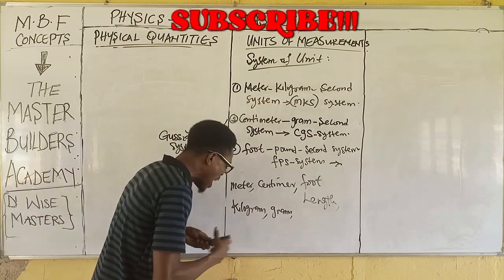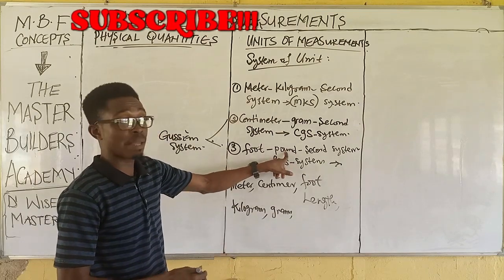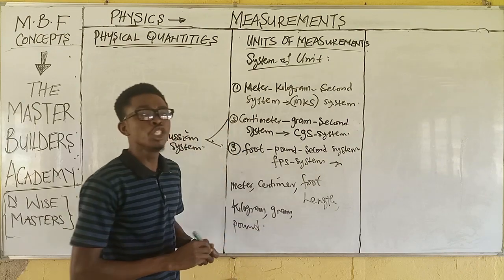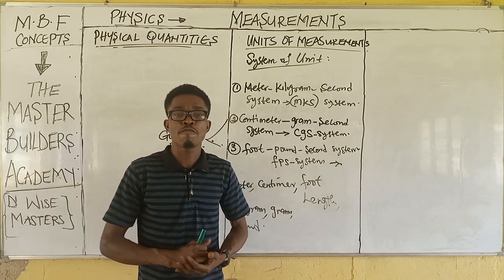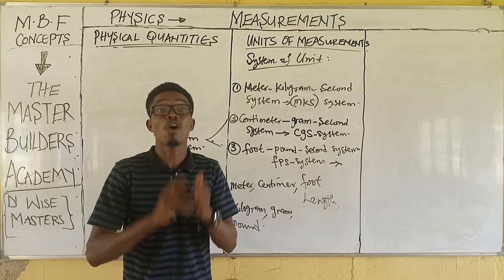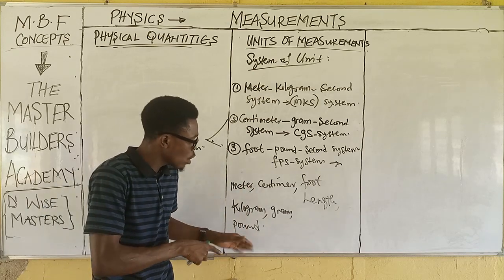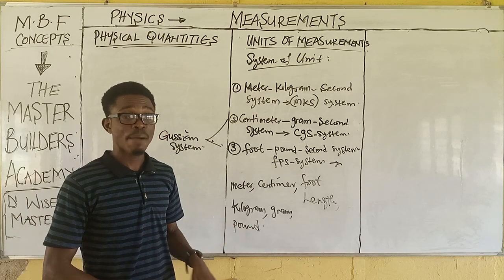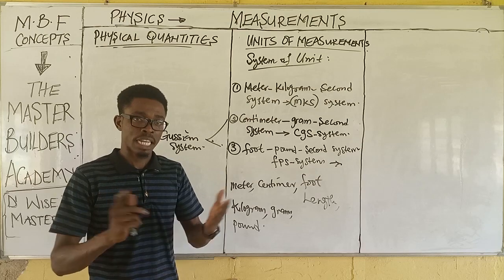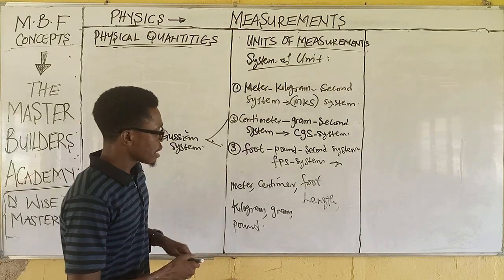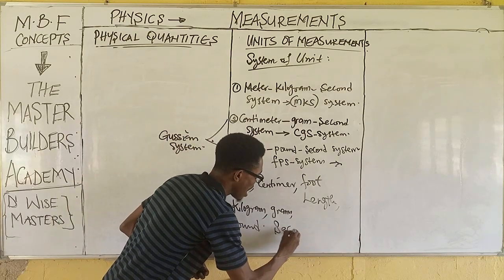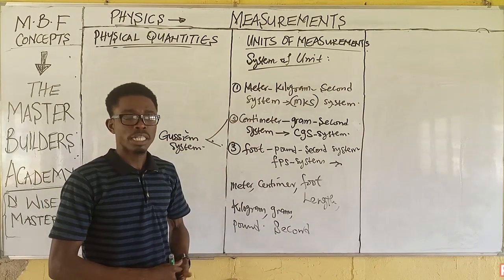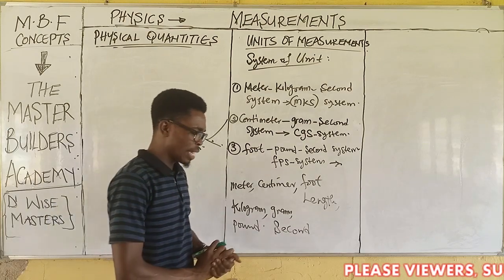Then, pound, which happens to be the middle term here, is the unit of measurement of force. When we get there, you will get to know, but understand that pound is the unit of measurement of force, and like we said earlier, it is basically used in engineering circles. Now, the seconds that you have across the three types of systems of units is the unit of measurement of time.